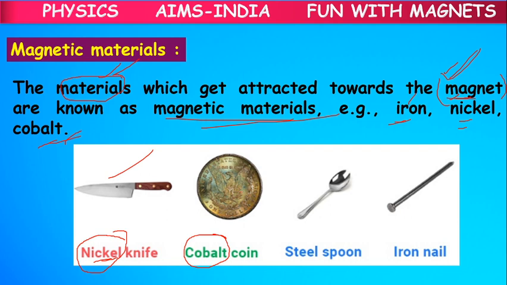In some countries, some of the coins or currency is made up of cobalt. If you take a spoon, how is a spoon made? Steel spoon. Because plastic spoons are not good for health, in the kitchen we mainly use steel spoons. Or iron nails. So these are all considered magnetic materials.